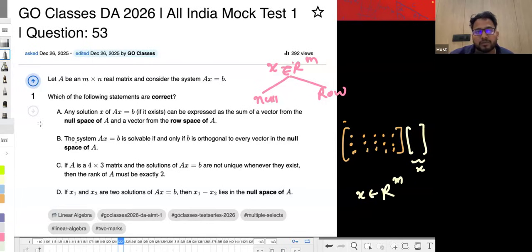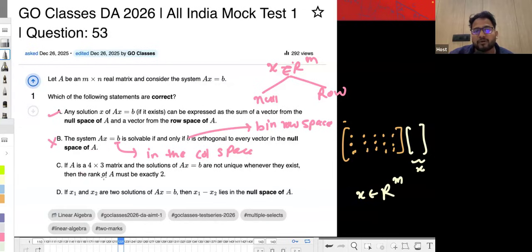Now let's just see option B. So basically A is true. The system Ax equal to B is solvable if and only if B is orthogonal to every vector in the null space. See, B must be in the column space, right? And orthogonal to null space means row space. So basically they are indirectly saying B is in the row space. But that's wrong, right? B cannot be in the row space actually. B has to be in the column space if we want Ax equal to B to be solvable. So that's why this is wrong.